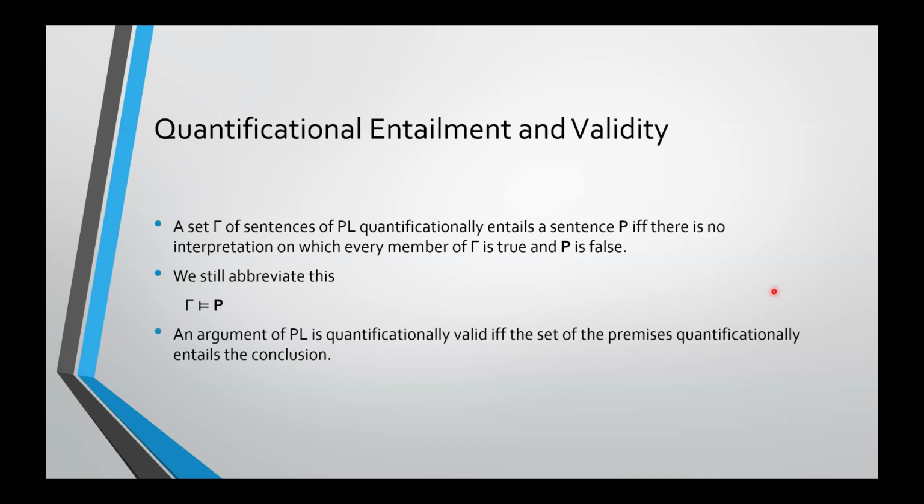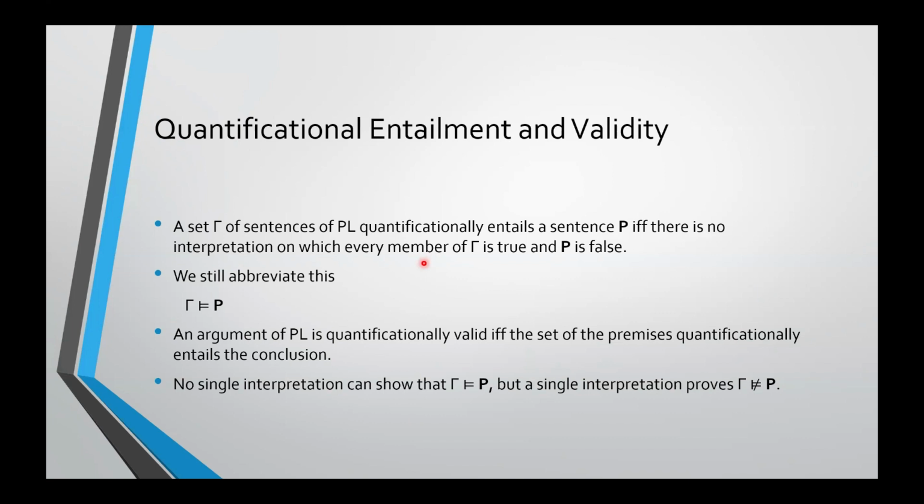As with SL, validity is defined in terms of entailment. An argument is quantificationally valid if and only if the set of the premises quantificationally entails the conclusion. Now, entailment is another thing that you can't demonstrate with a single interpretation, right? Because it depends on what goes on with every interpretation.